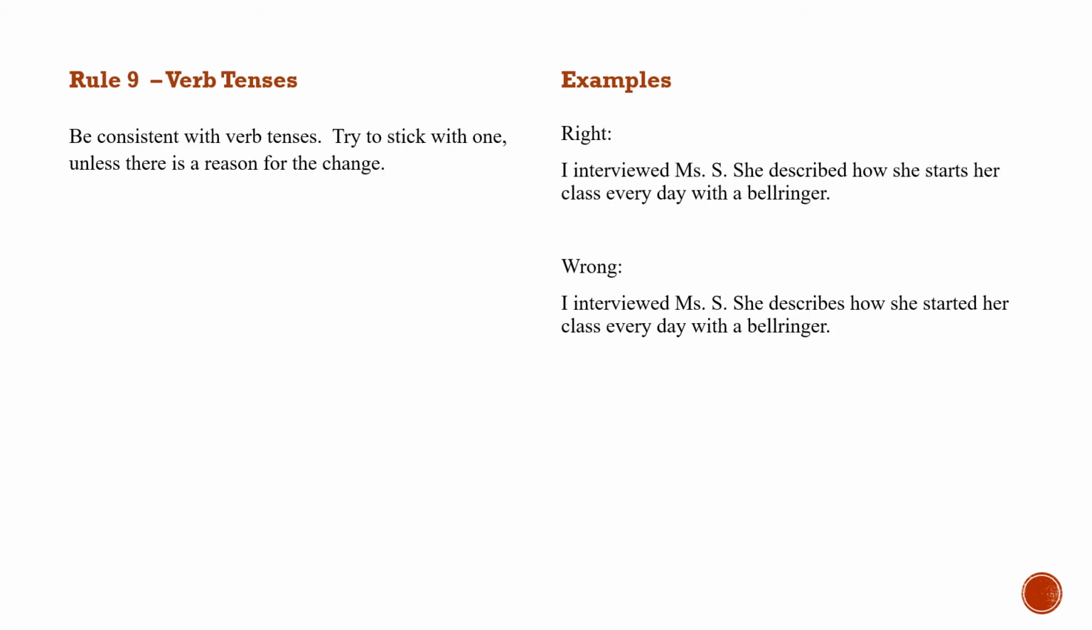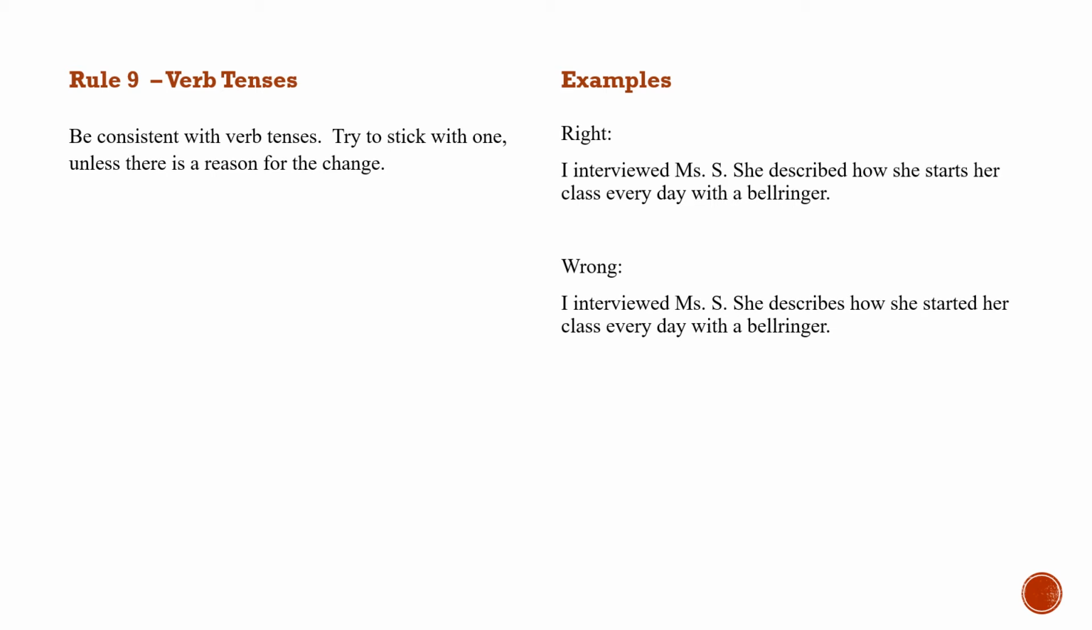Rule 9 is about verb tenses. Be consistent with verb tenses in your paper. Try to stick with one unless there's a reason for the change. Many times students will switch between the present and the past tense, and it makes reading difficult.